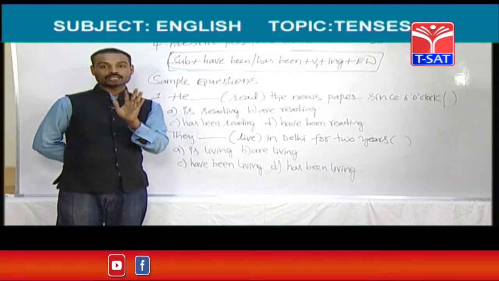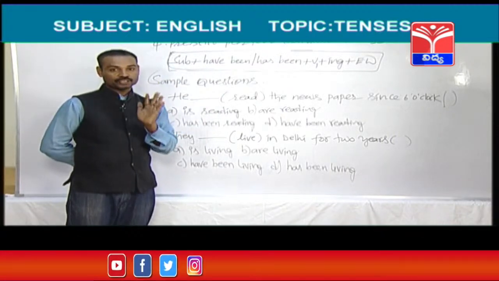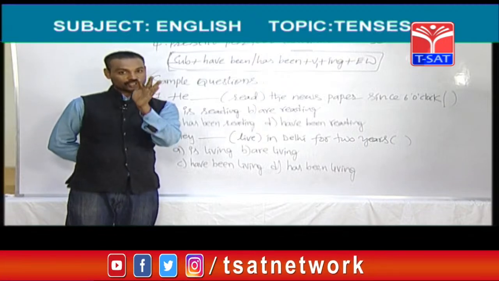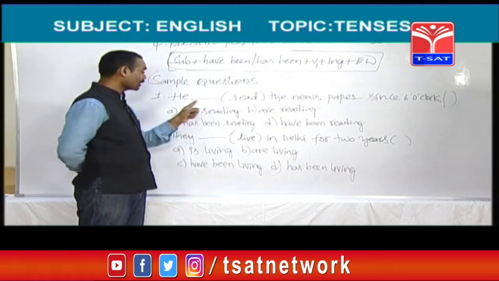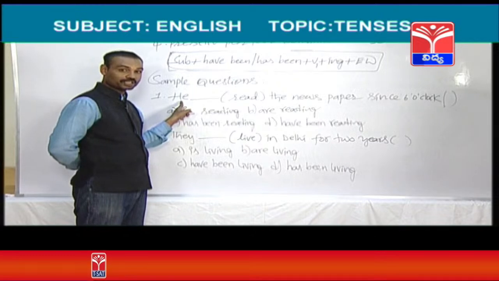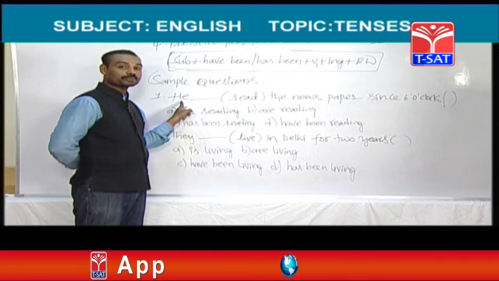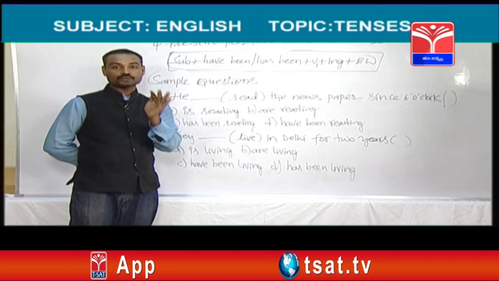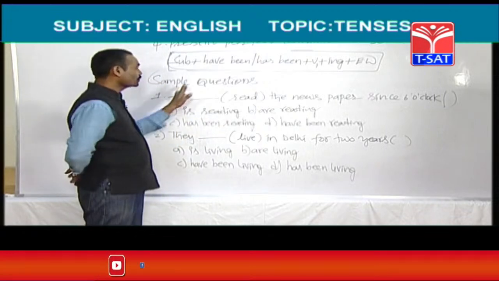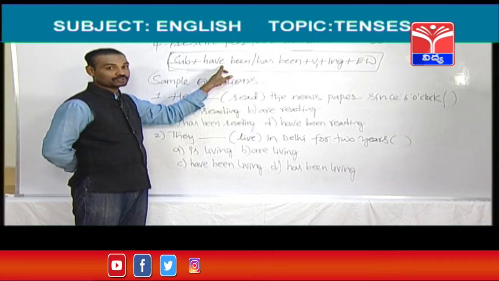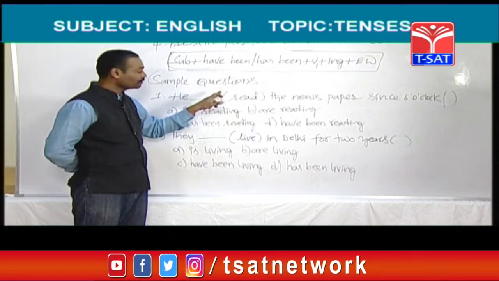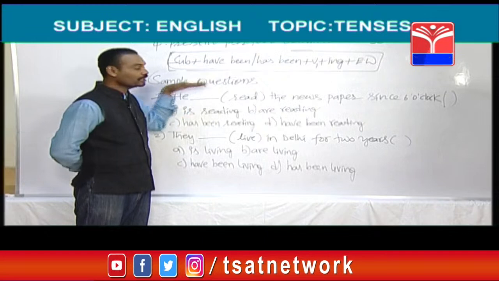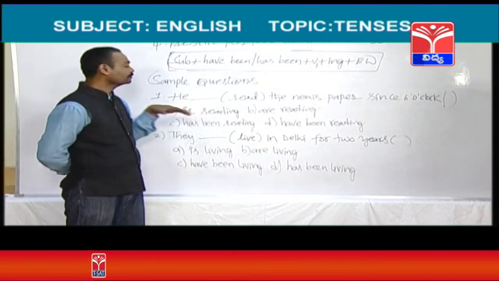Okay, you came to know the name of the tense. After knowing the name of the tense, what you have to do is you should come to the subject. Wherever the subject is there you are supposed to come. After coming to the subject, what you have to do is you should go to the frame, because you should apply this frame here. According to the frame only you should adjust the answer.